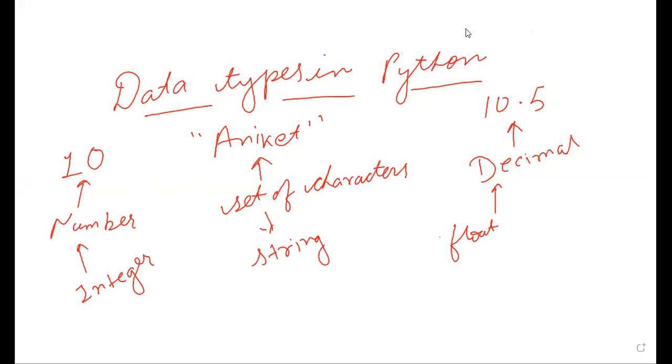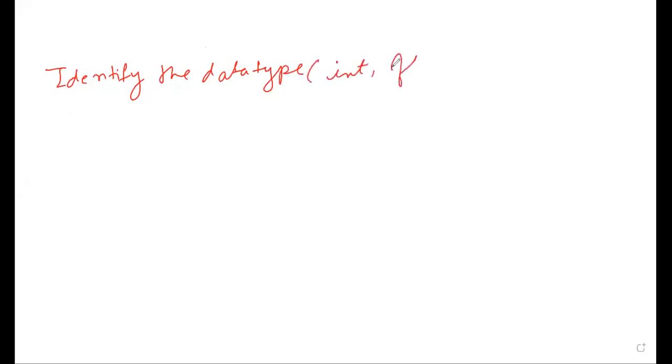So if the question comes in the exam, identify the data type. Three data types are there: int, float, and string.